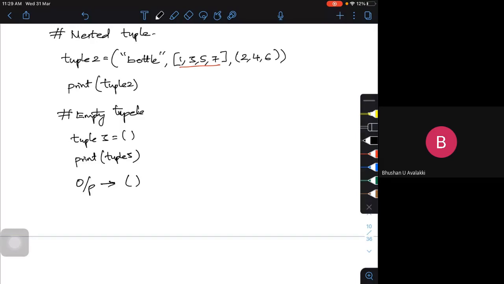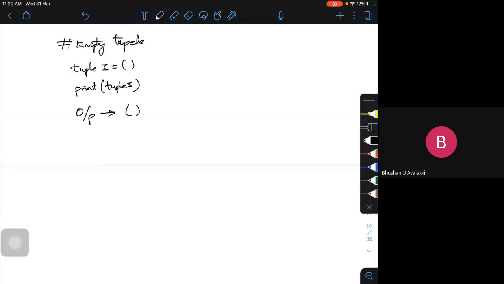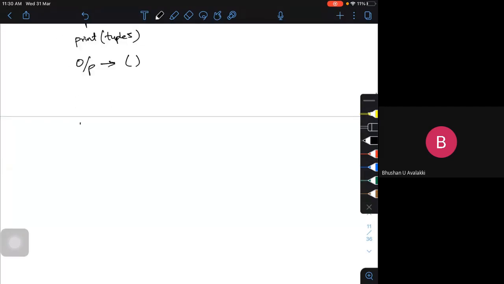As I told, a tuple can also be created without brackets, without parenthesis. So if I want to do that, I can do that. Let me give that example also. It's always good practice to go with the brackets or parenthesis, but you can create a tuple without brackets also. So let me create one example and show you.